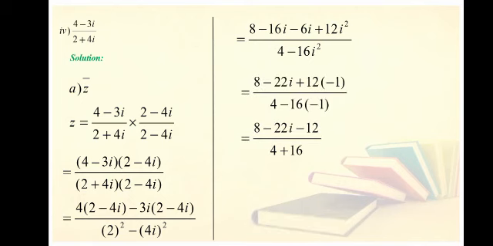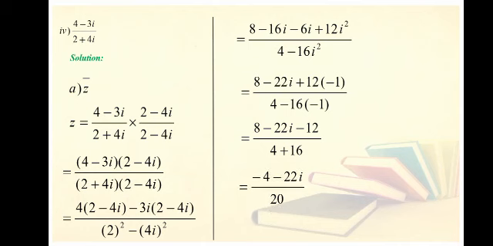8 minus 16 minus 6 will become minus 22 iota, plus 12 iota square, where iota square is equal to minus 1. So 12 into minus 1. In the denominator 4 minus 16 will remain the same, and iota square will be replaced with minus 1. So it will become 8 minus 22 iota, and plus minus minus, so it will become 12. And in the denominator, because of the minus sign, minus minus is plus, so it will become 4 plus 16.